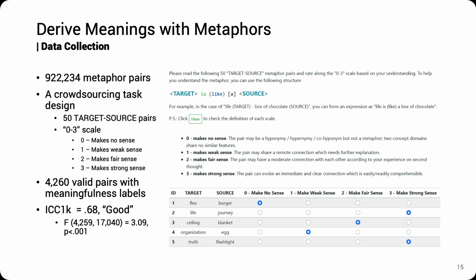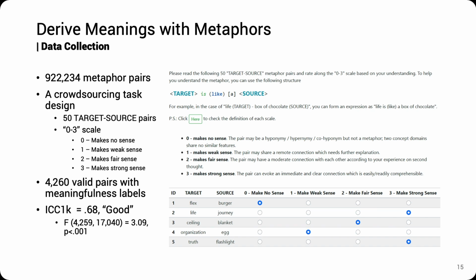Then we conducted another MTurk study to understand how people interpret the meaningfulness of a particular metaphor pair. To measure metaphor meaningfulness, we asked each participant to rate 50 target source pairs along a 0 to 3 scale. At the same time, we also implemented a model using GBM to calculate meaningfulness probabilities for the unlabeled data.